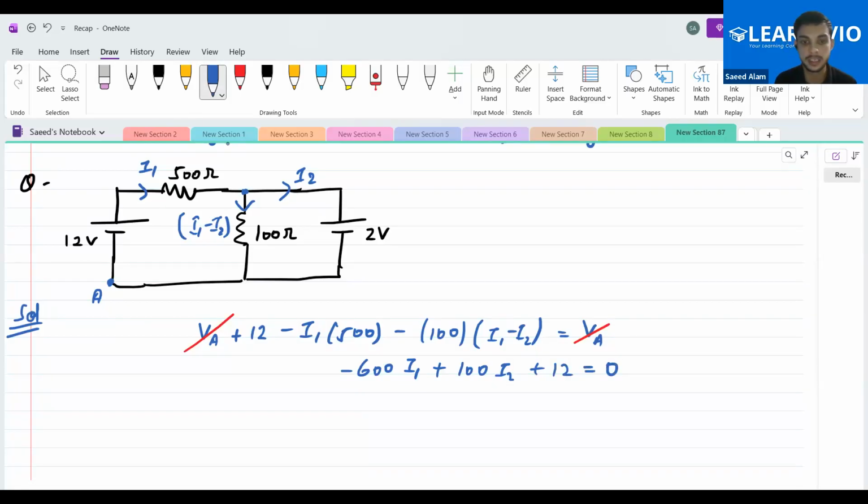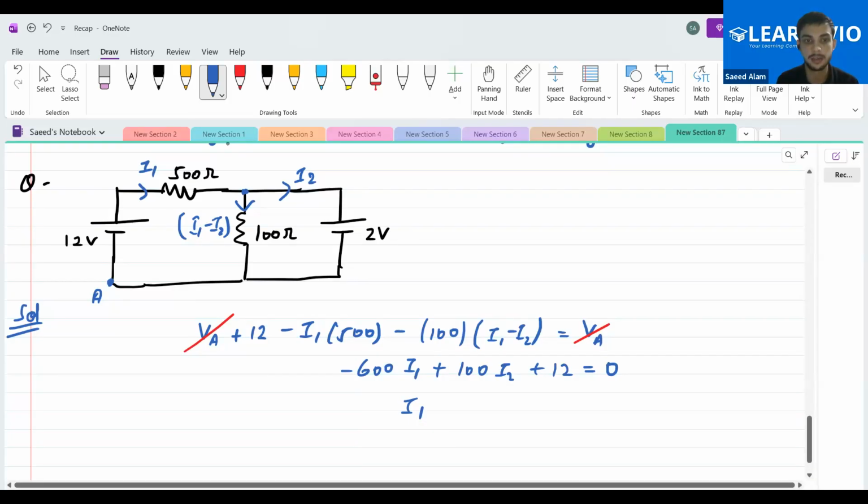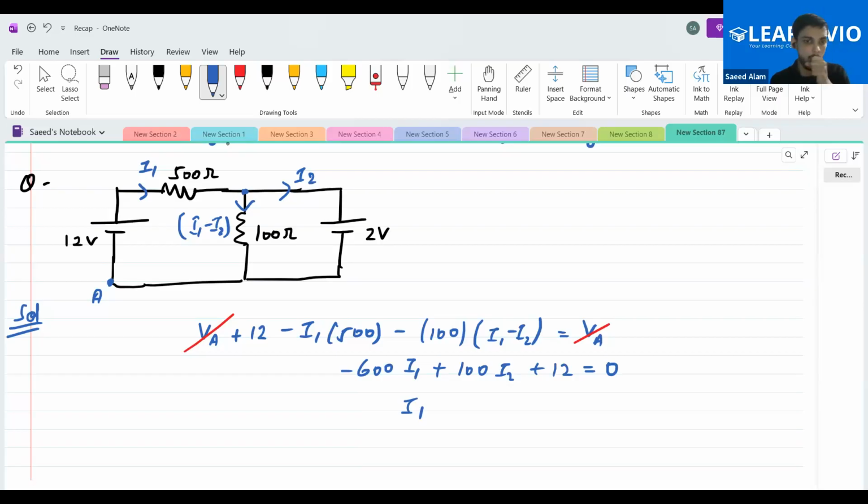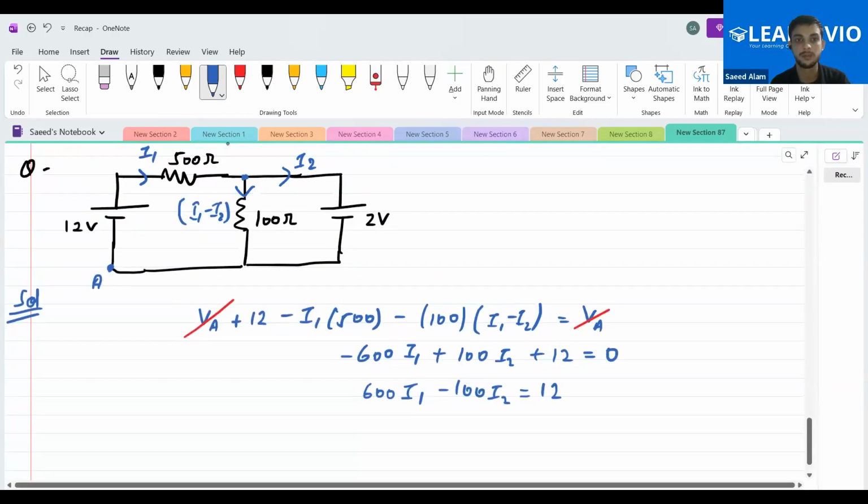Keeping things positive, 600 I1 minus 100 I2 will be equal to 12. Yes or no? Is the thing correct? Yes. What next?